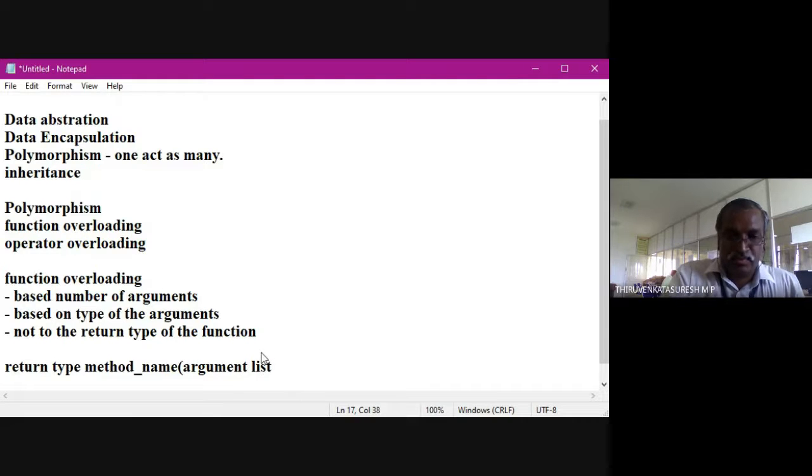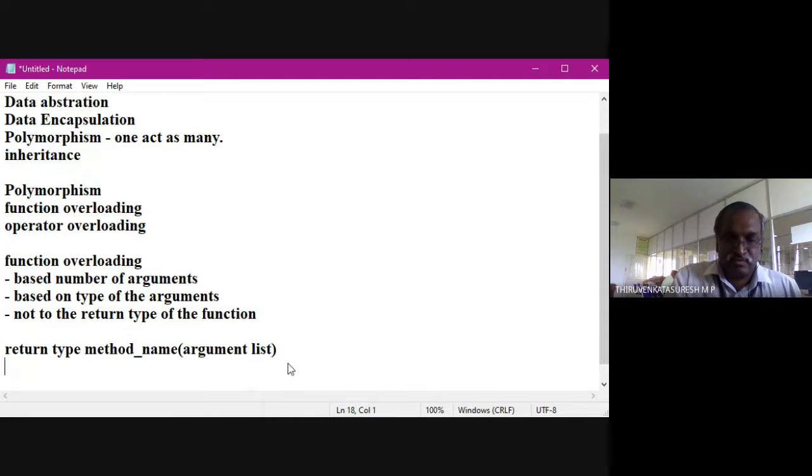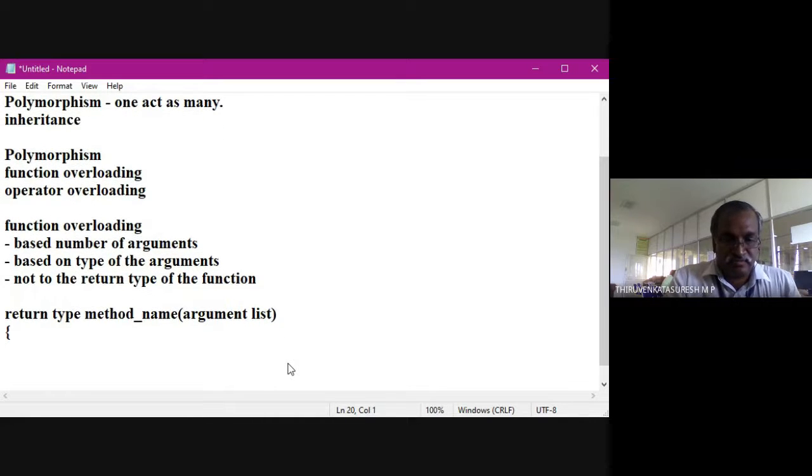I am going to vary the argument list by means of the number of arguments and type of arguments to overload the function. Every function has a function definition. Within the curly braces you have to write it.